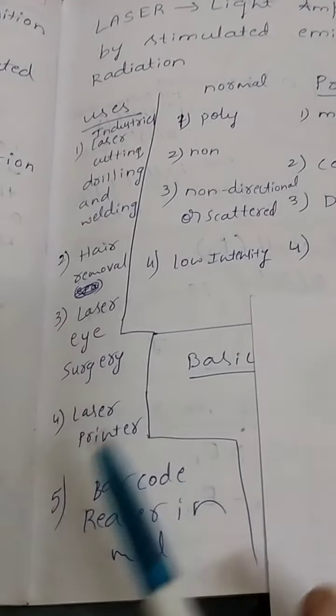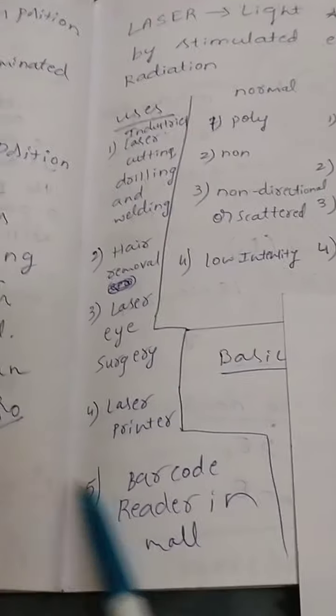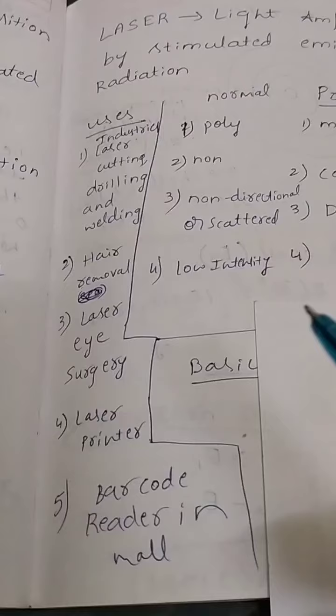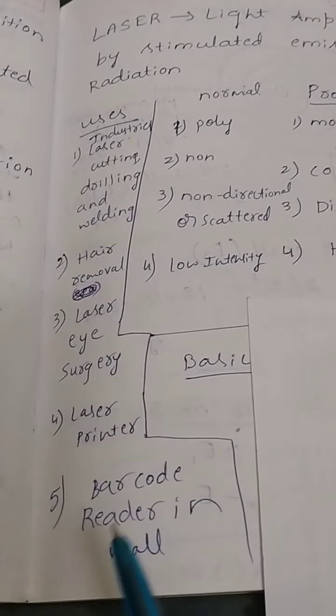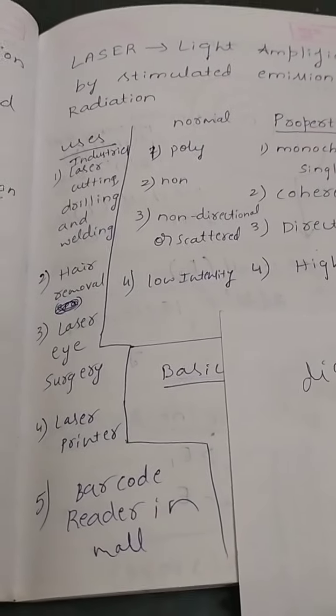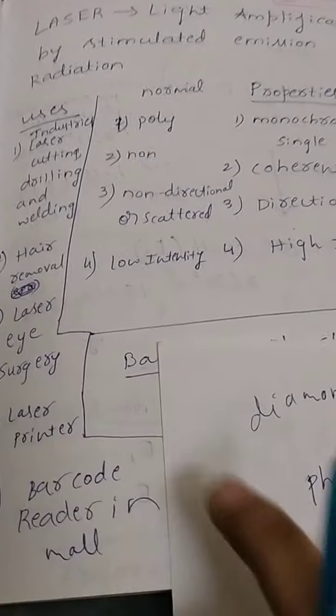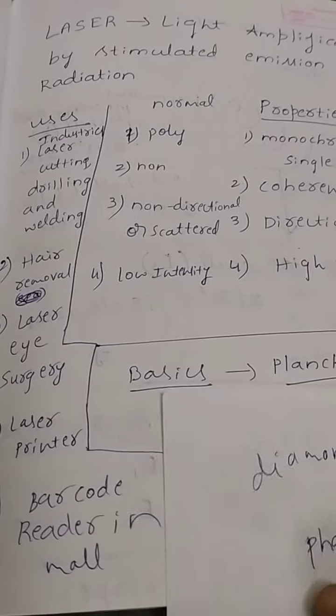And you have learnt about laser eye surgery also, and about the laser printer also. Those are technologies we are using nowadays because of laser. And also the barcode reader in malls, they will punch the barcode and give the final bill, right? That is also because of laser only.